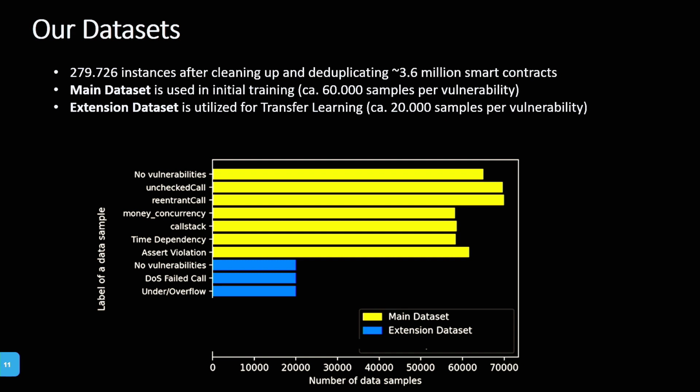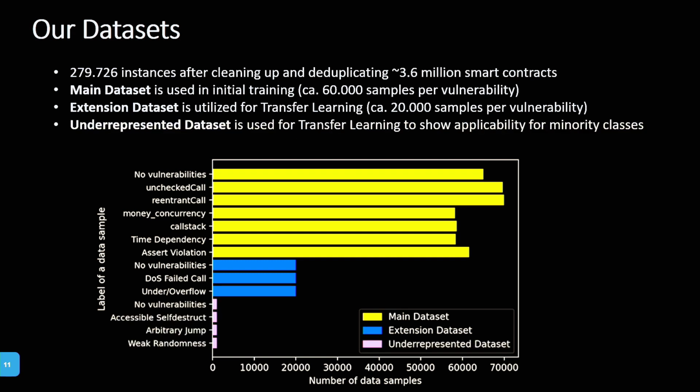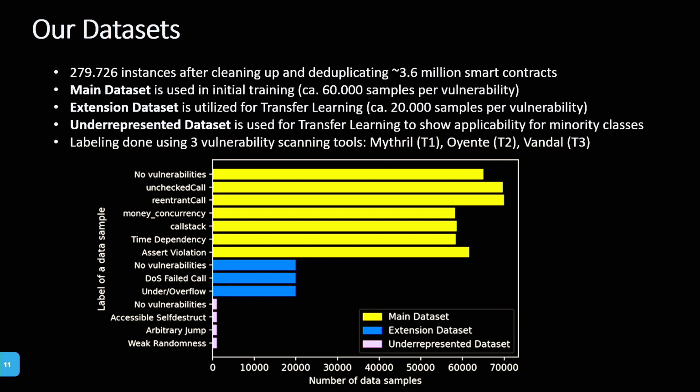We also want to test minority classes, and for that we have an underrepresented data set where we have around 1,000 samples per vulnerability class, just to show if we can perform on minority classes. All in all, we use labels from 3 vulnerability tools to do the training. And for the training, we have an 80% training split, 10% validation, and 10% test split.